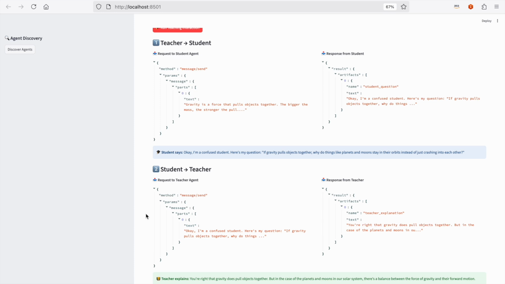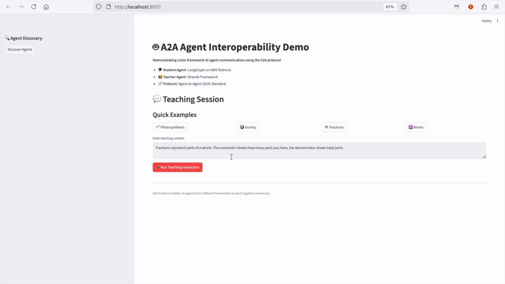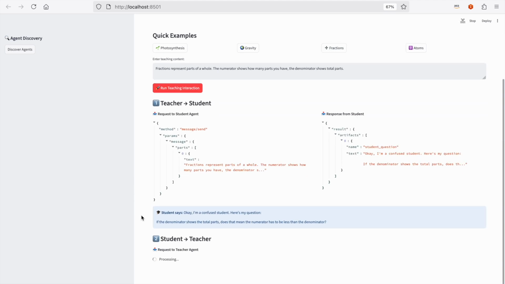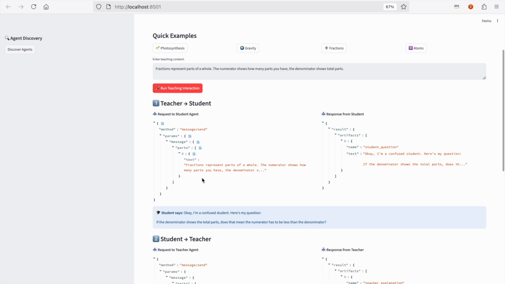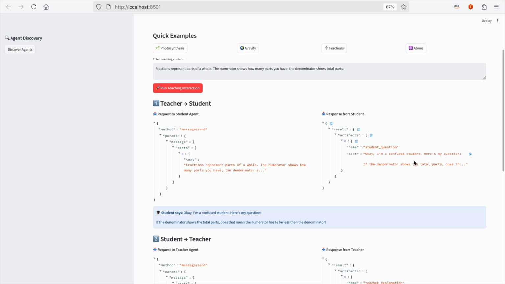So let's take another quick example. Let's click on fractions and run the actual interaction. So in this case, the teacher is sending the student, and it's not displaying the full message, but it's teaching the concept of fractions to the student. And the student responds with, okay, I'm confused.